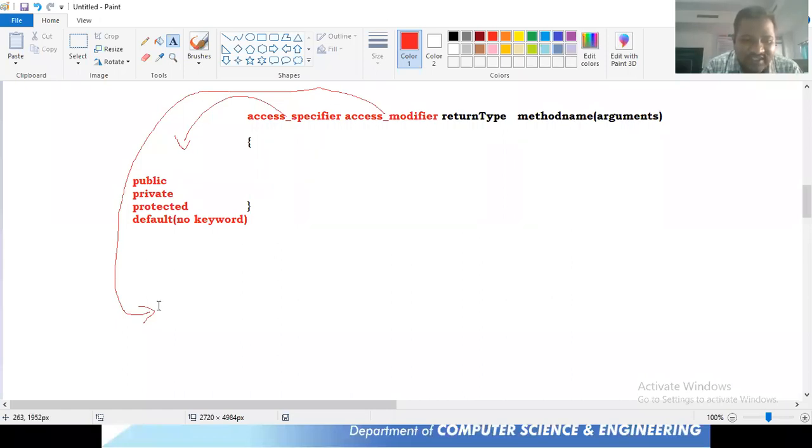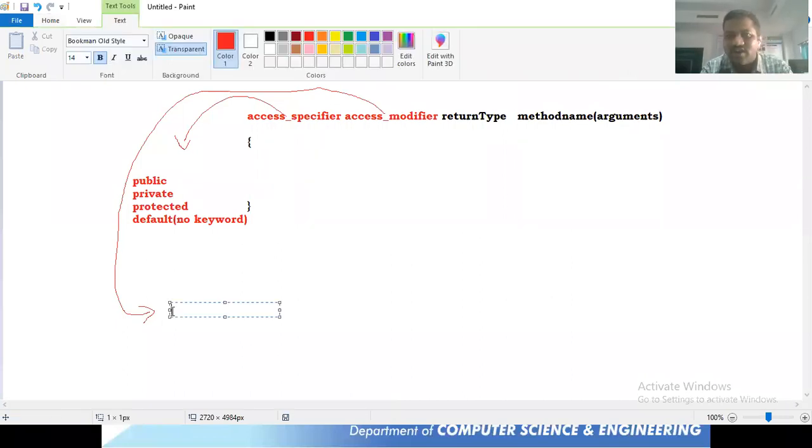Now, in the place of access modifier, can anyone guess what we can take? Final, static, abstract, strictfp.